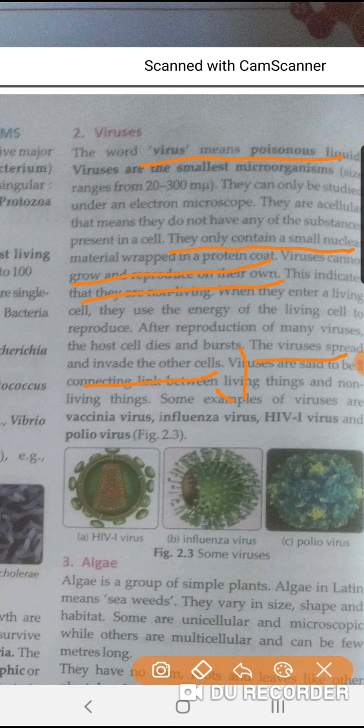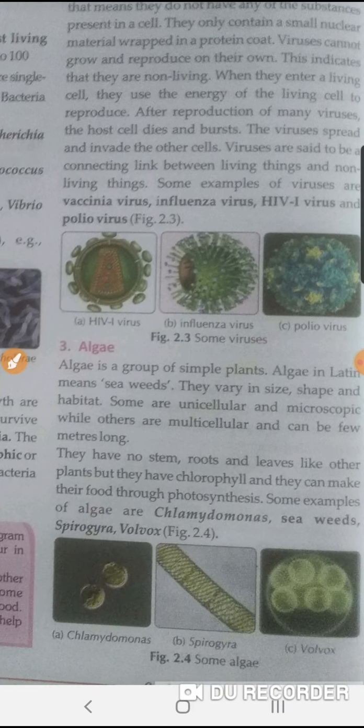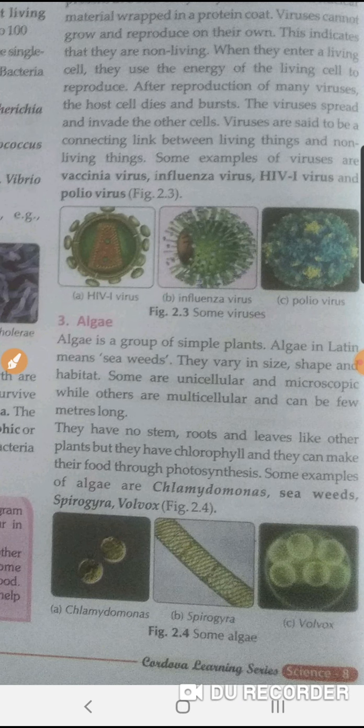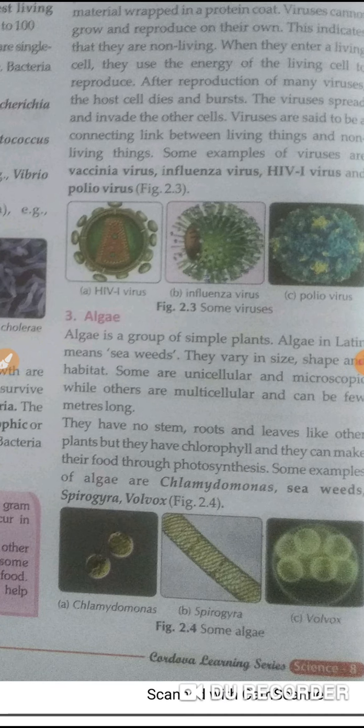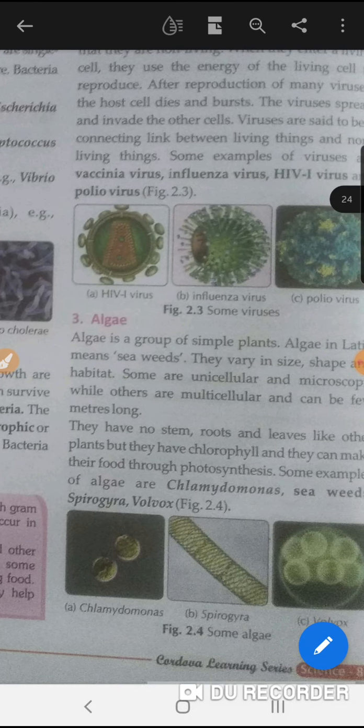Clear? Now what is the third point? The third point is algae. Algae is a group of simple plants. Algae in Latin means seaweeds. What are they called? They are called seaweeds. In our previous chapter we have studied about weeds. Weeds are the unwanted plants that grow along with the main crop. Those that grow along with the main crop, what are they called? Weeds. So algae are a type of seaweeds.